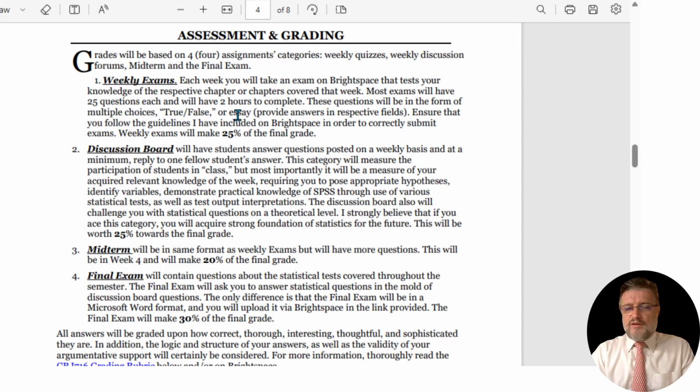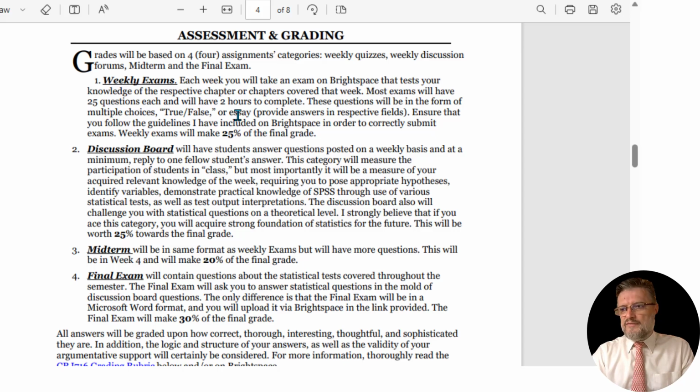Discussion board will have you answer some questions. There are theoretical questions and practical questions. Practical questions will ask you to do statistical tests and statistical analysis. That will be 25% of your final grade as well. The midterm will be in the format of weekly exams, but will have more questions. That is 20% of your final grade.